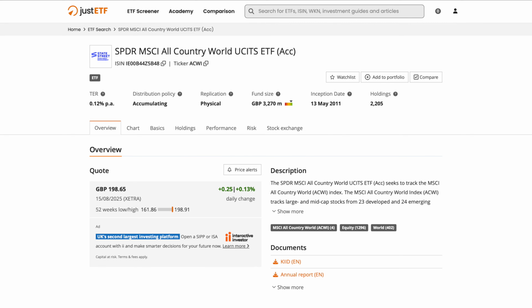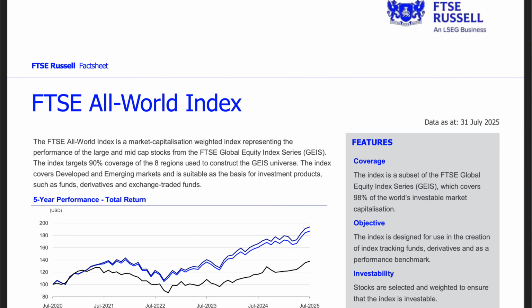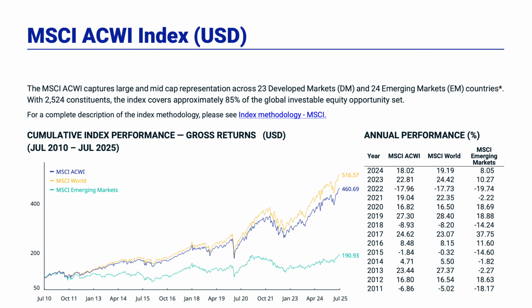Now we're going to compare the Invesco Fund to an ETF with an even lower fee, the SPDR MSCI All-Country World Fund from State Street, with the ticker symbol ACWI. The main difference with this comparison versus the last comparison is that both the Vanguard ETF and the Invesco ETF both track the FTSE All-World Index, whereas the SPDR fund tracks the MSCI All-Country World Index. There are a few intricate differences in how these ETFs track their index, but the main difference between these two funds is the index itself.